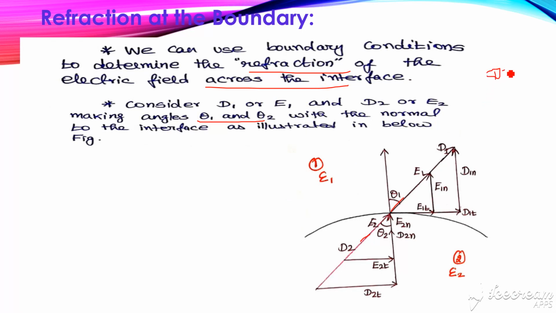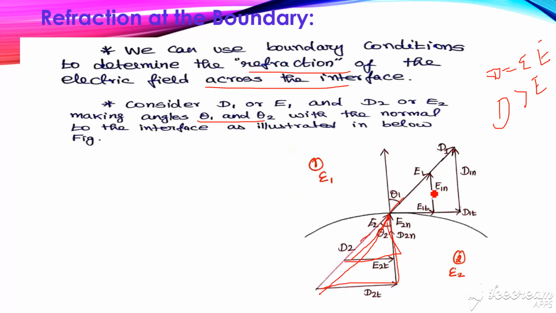D is nothing but epsilon E. So in the majority of cases D is larger compared with E; for most materials D is greater than E. So we consider this tangential component and this normal component, E2T and E2N, and this is the resultant D2. Similarly, along with the tangential component of E, we write the tangential component of D, and along with E2N, the normal component of E, we define the normal component of D, and the resultant is D2.